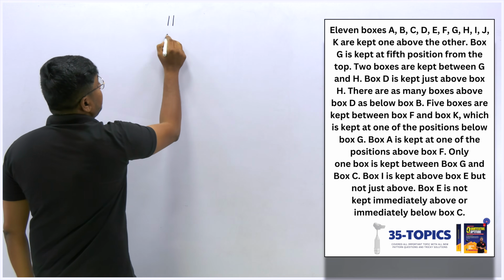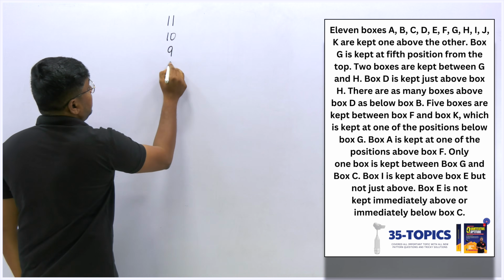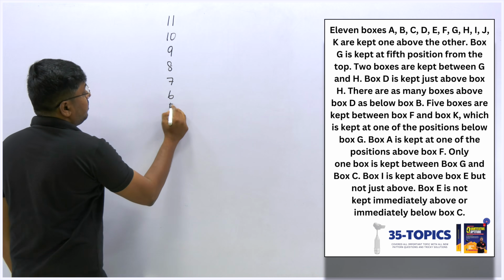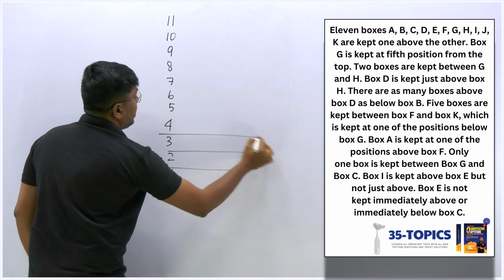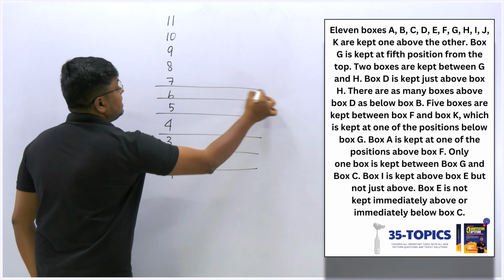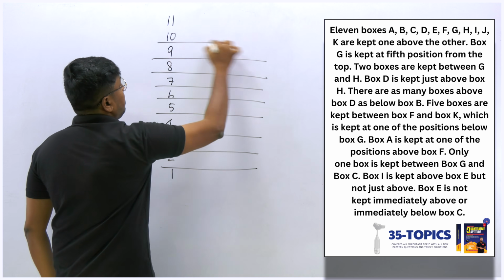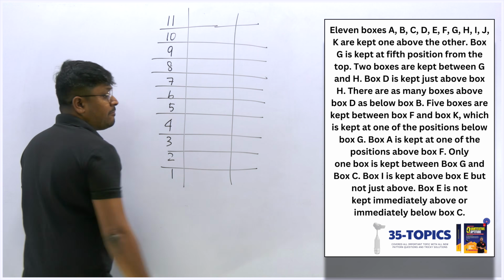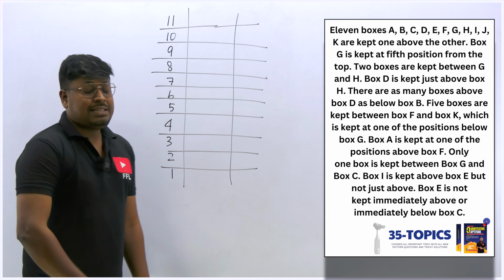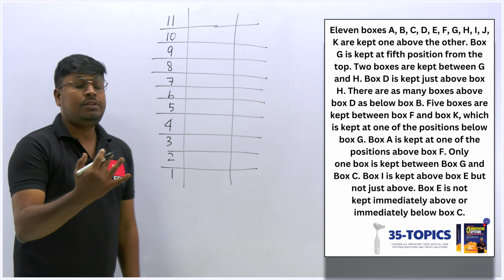So totally there are 11 boxes. So 11, 10, 9, 8, 7, 6, 5, 4, 3, 2 and 1. Right. So now what they are saying is, one box is kept at the 5th position from the top. That means it is on the 5th place from the top, right? So the box they have mentioned is box G. So box G is kept at the 5th position from the top.